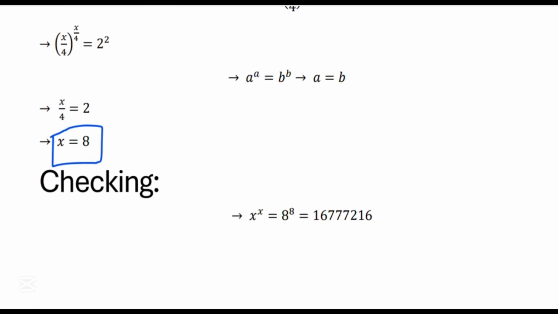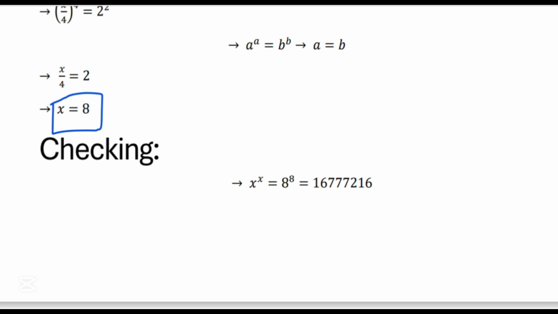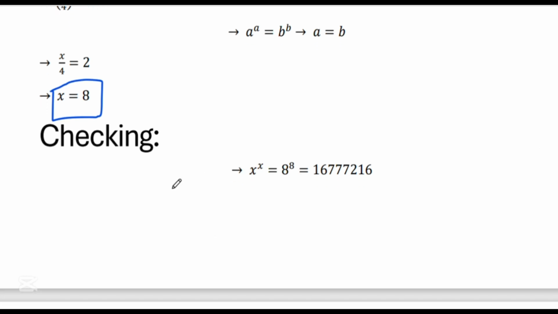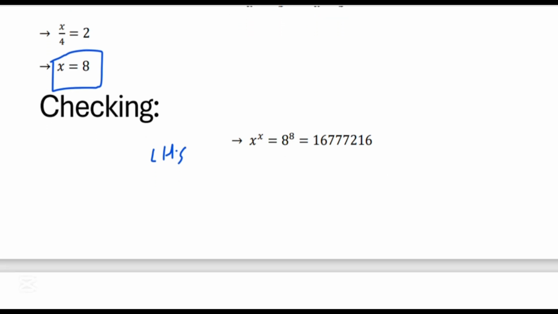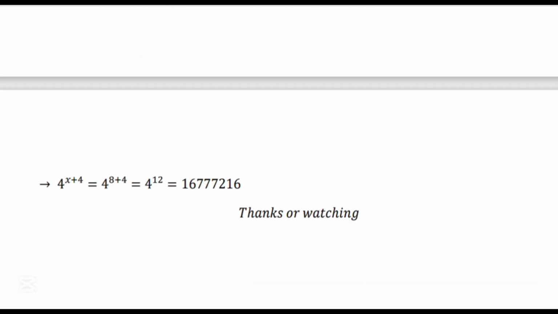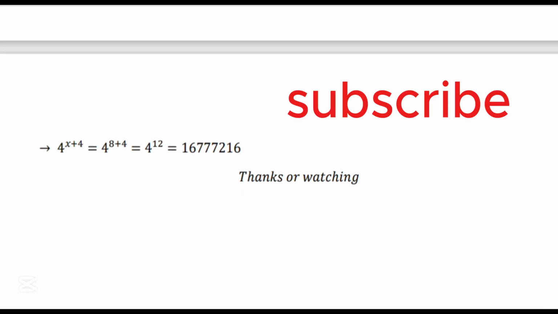Now we can check this equation by putting x is equal to 8 in both sides, the left hand side and the right hand side. By putting it in the left hand side of the equation, this becomes x to the power x is equal to 8 to the power 8, so that is equal to 16,777,216. Similarly, we put it in the right hand side, 4 to the power x plus 4, so that becomes 4 to the power 8 plus 4, and that will be equal to 4 to the power 12. So this is also equal to 16,777,216.